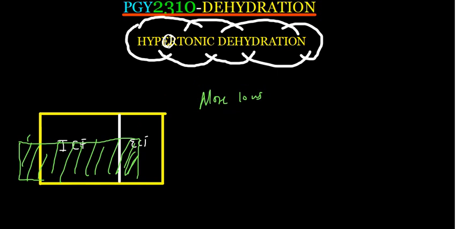So you lost more ions as compared to water. Because the concentration has reduced here, or the number of ions has reduced, and you have a lot of water, the water to ion ratio is high, and the water starts moving in that direction. So the net flow of fluid in hypotonic dehydration is from ECF to ICF. The water is going to move from ECF to ICF, right? So this is what gets to happen.